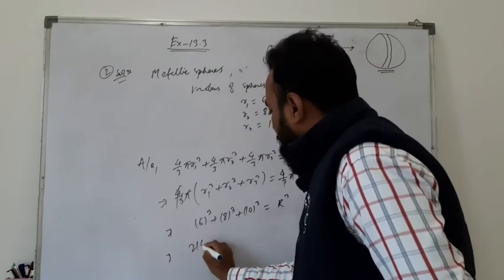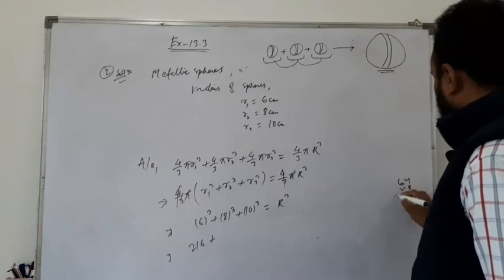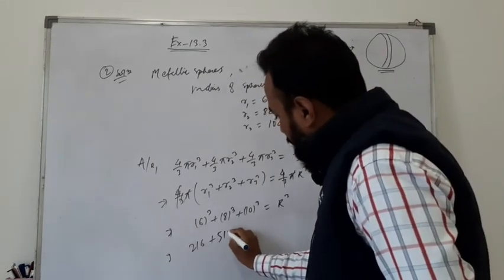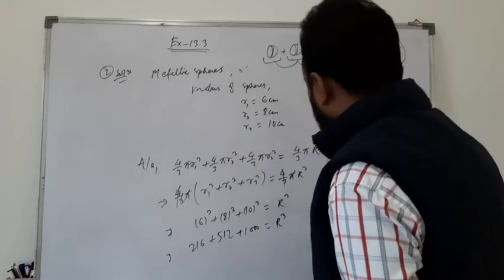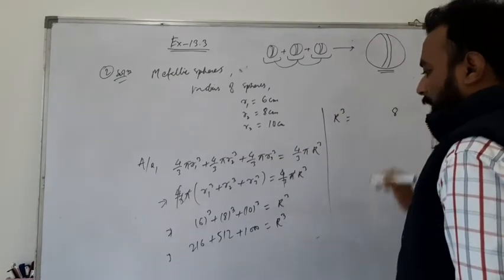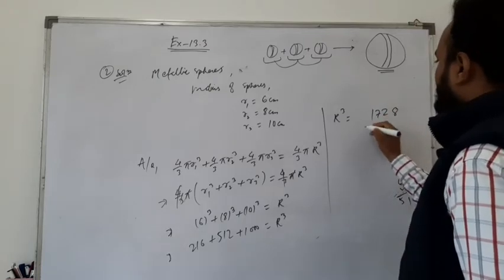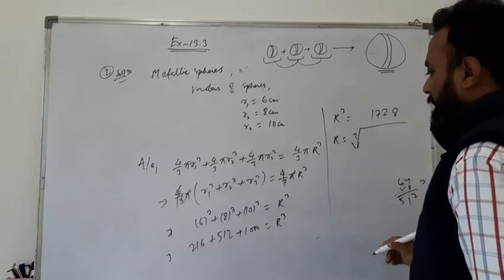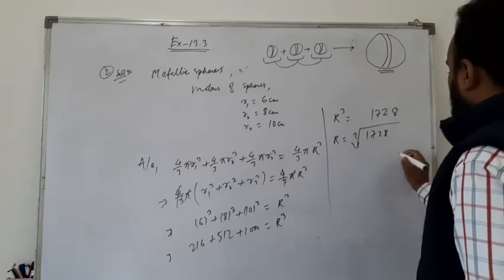Here 216, plus 512, plus 1000 is equal to R cube. So now you have R cube is equal to 1728. So R is the cube root of 1728. Now let's prime factorize this value.